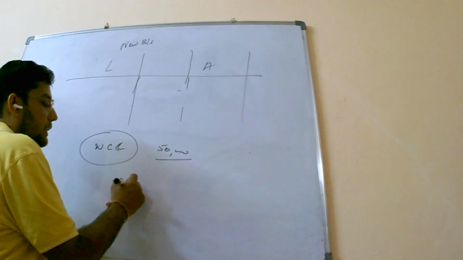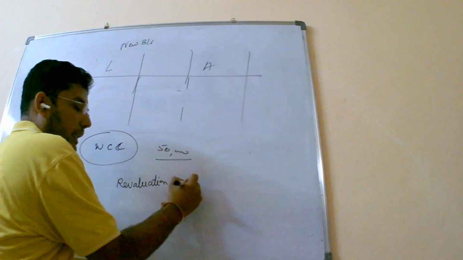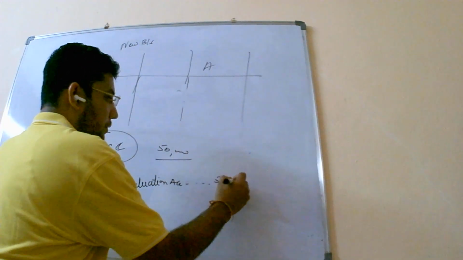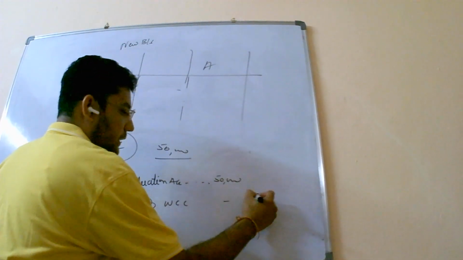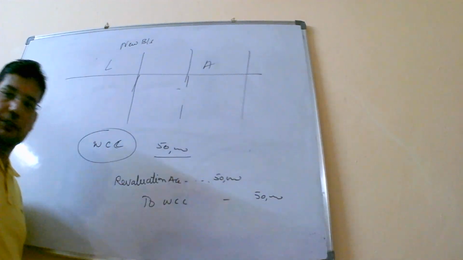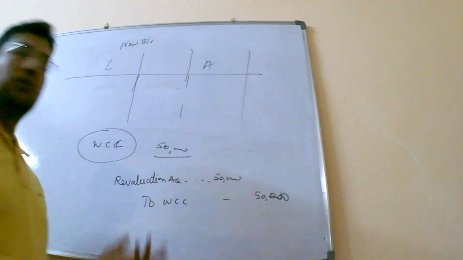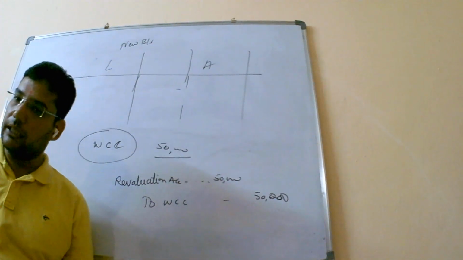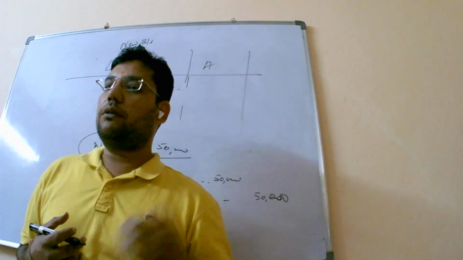So the entry for this will be revaluation account debit, because it's a liability increase, rupees 50,000 to workman compensation claim. If individually you are asked to pass the entry in this situation, then it's a loss for us, an increase in liability resulting in loss, which the partners have to bear from their end.